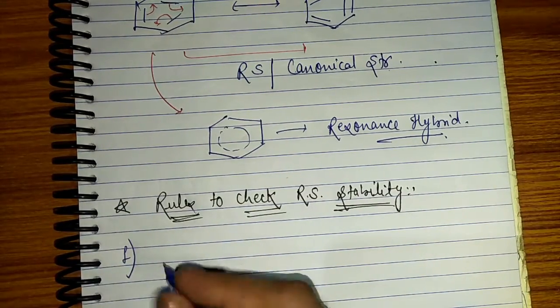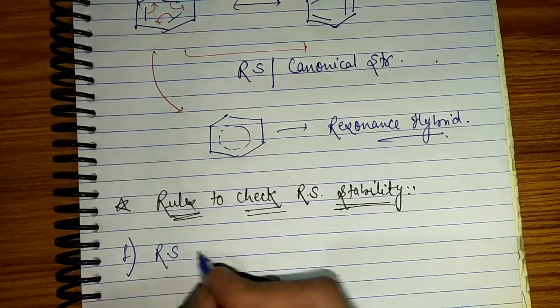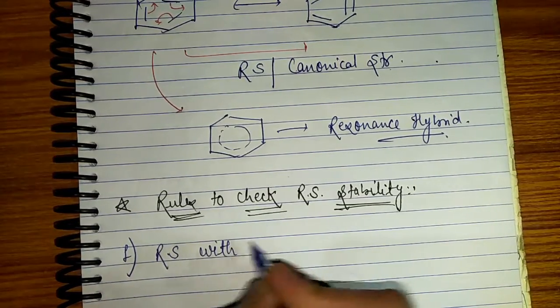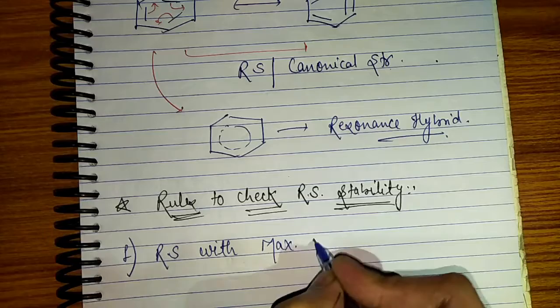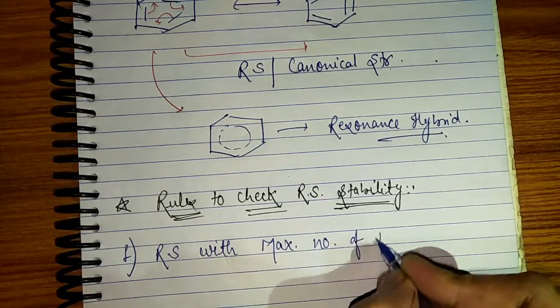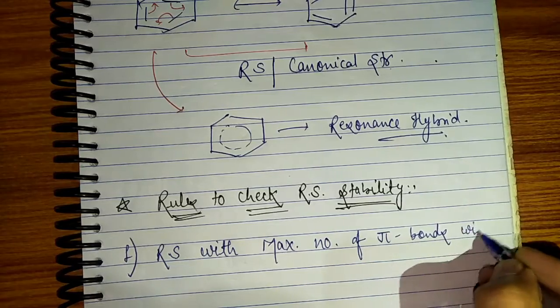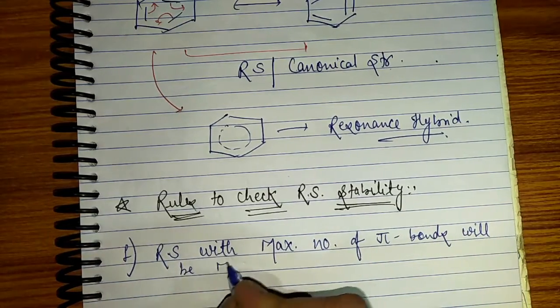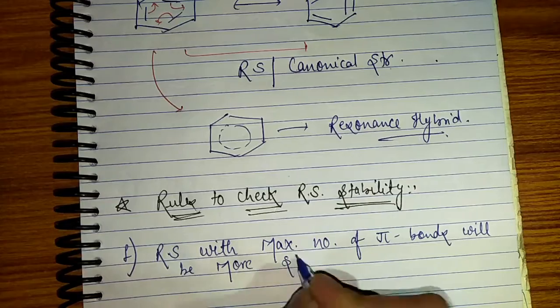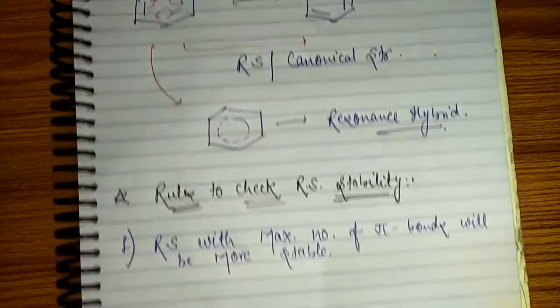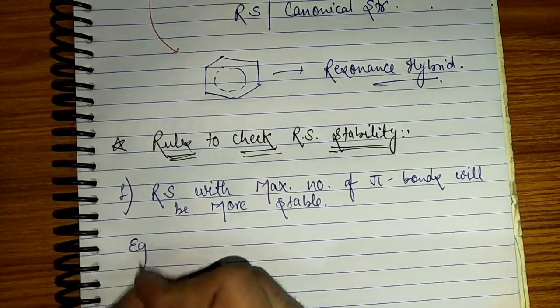First one is resonating structures with maximum number of pi bonds will be more stable. Let me explain you this point with example.